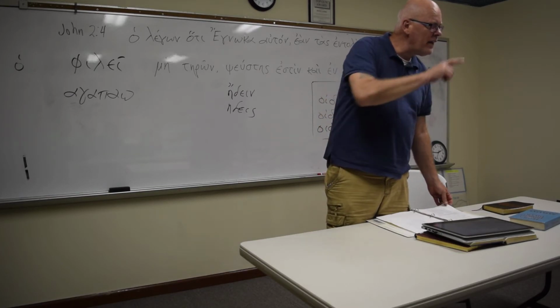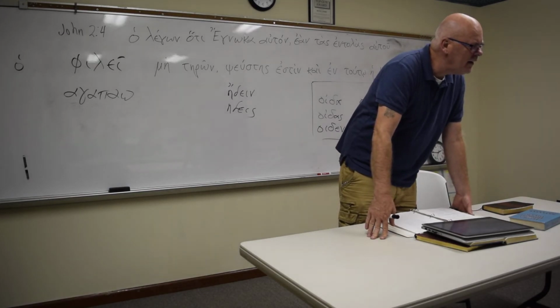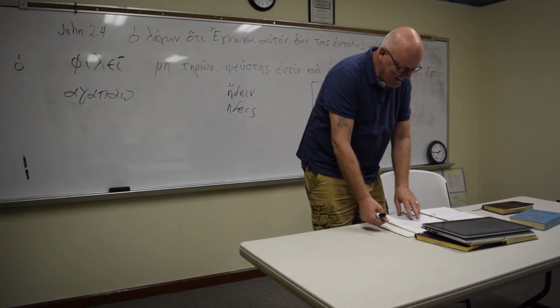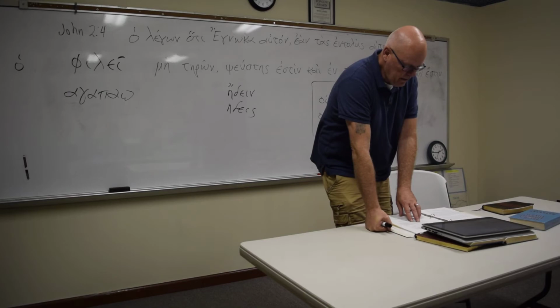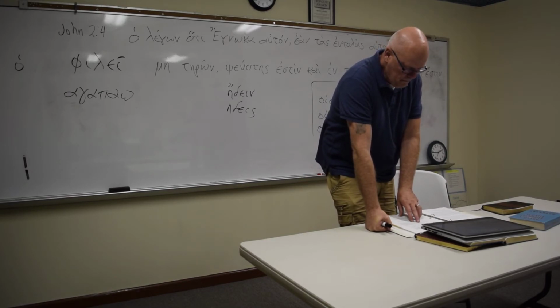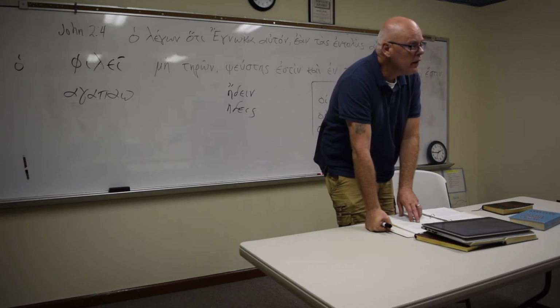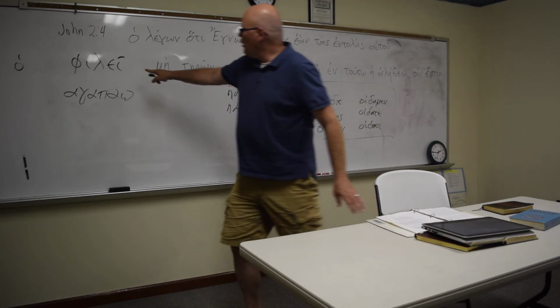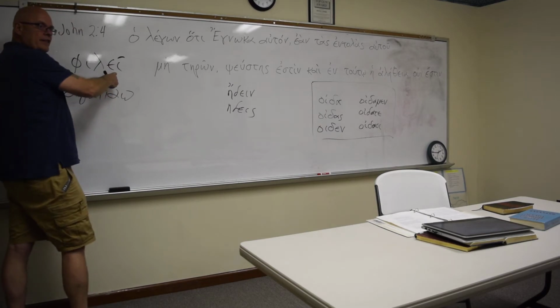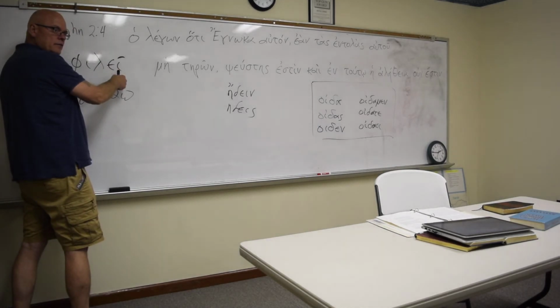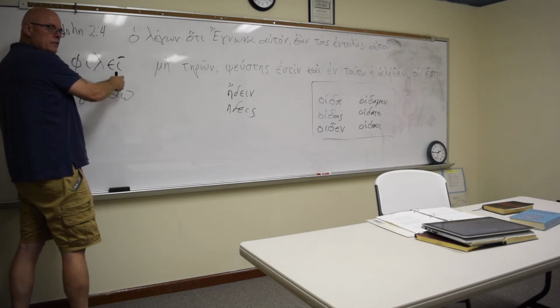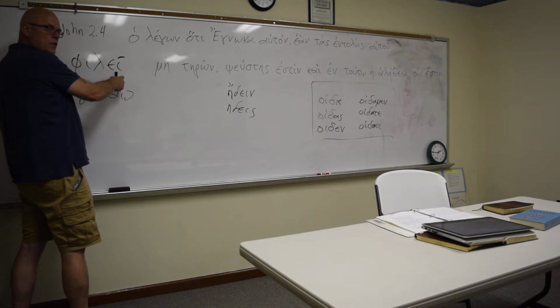So if you ran across this, you would know that's an epsilon.